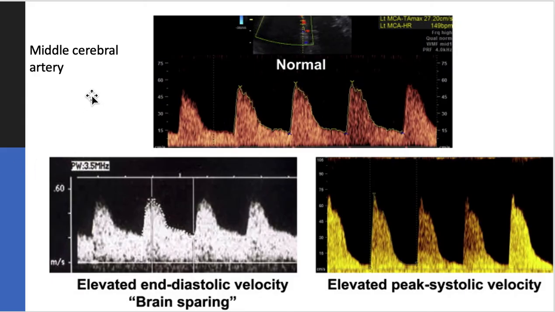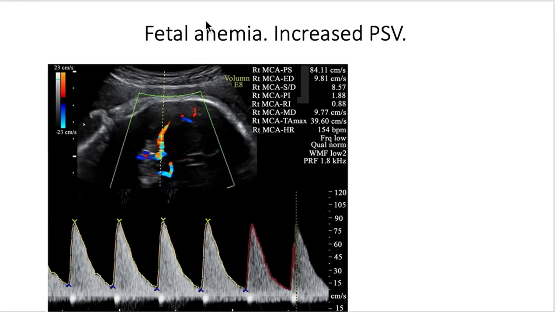We also use middle cerebral artery Doppler assessment to evaluate for fetal anemia. So in fetal anemia, I will see high peak systolic velocity. High peak systolic velocity is a good indicator of fetal anemia. The peak systolic velocity increases because in fetal anemia, there is increased cardiac output.